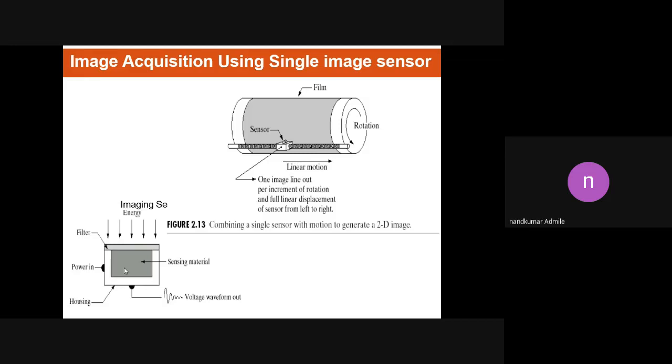Now, what is the exact meaning of this setup? We have to capture the image using a single sensor. In this case, we can use a photodiode. When light falls on a sensing material, that is the incident light. Now here we can use a filter. What is the purpose of the filter?